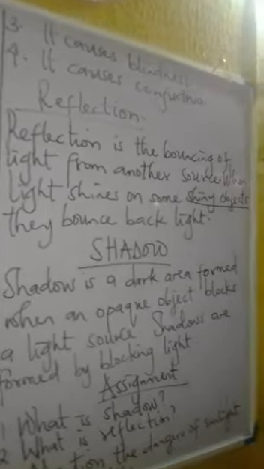For example, looking at this glass wall here, you see that it reflects light. There's a light behind it, but when looking at it, you might think that this object is giving out the light. But no, the light comes from another source, and this shiny object is bouncing it back. Remember, it is only shiny objects that can bounce back light.